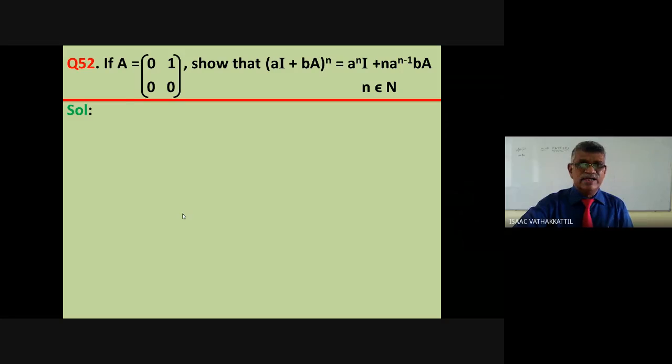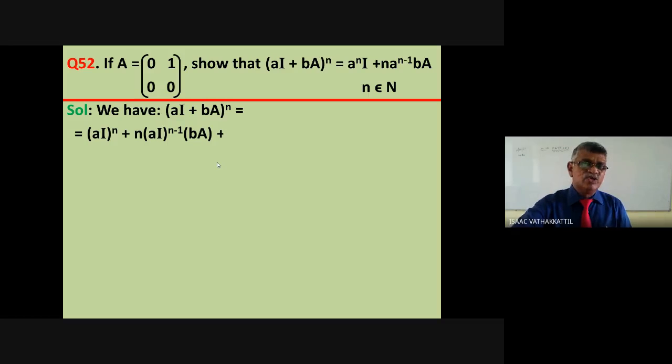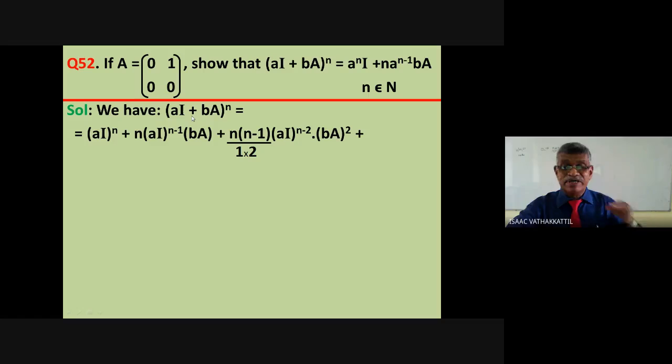For all natural number n, we have (aI + bA)^n is (aI)^n plus n times (aI)^(n-1) bA. I am going to apply that binomial expansion for (a+b)^n. That is valid here because this product IA is commutative. Otherwise, for the matrices, (A+B)^n cannot be applied. Here, one is I, other is A. They commute. IA and AI are equal. That is why I can apply this.